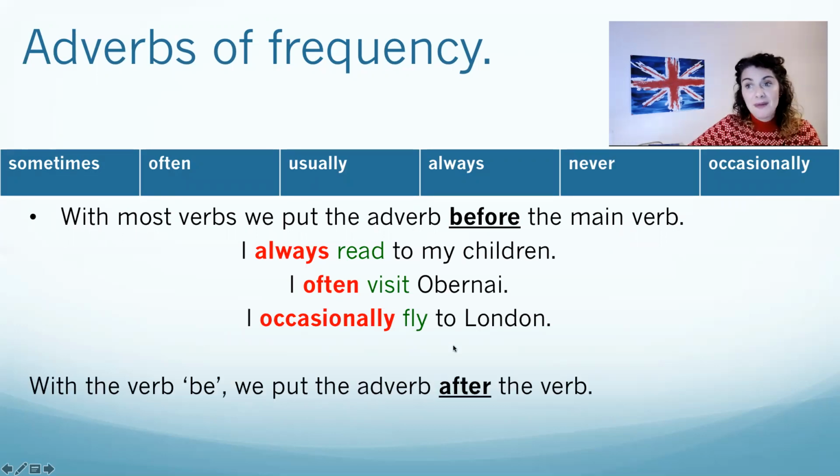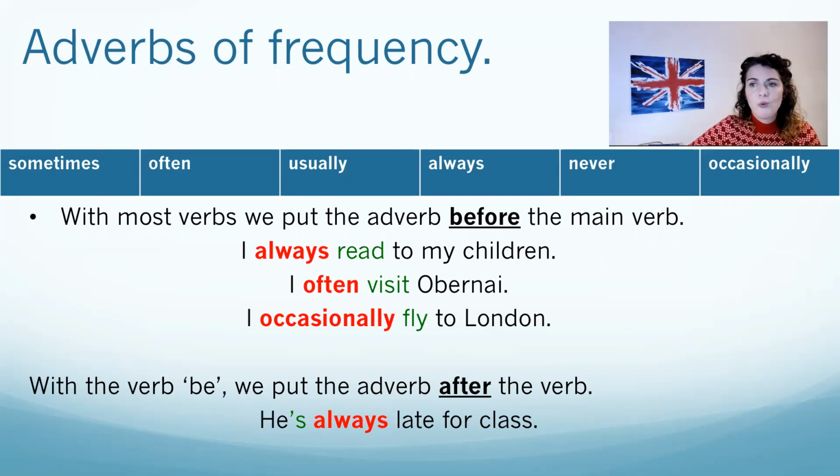With the verb be, we put the adverb after the verb. It is the one exception. For example, he's always late for class. We can see here is the verb to be, and so the adverb goes after the verb. I'm never early. We can see here is the verb to be, and so the adverb goes after the verb.